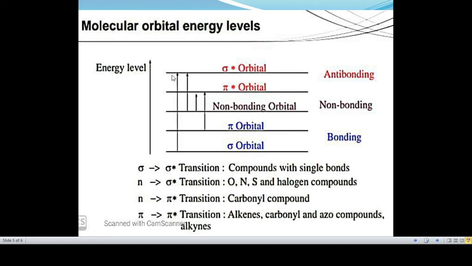This is called the retention of electron spin, and it is called the excited singlet state in the sigma star orbital, which may in turn get converted to the excited triplet state.